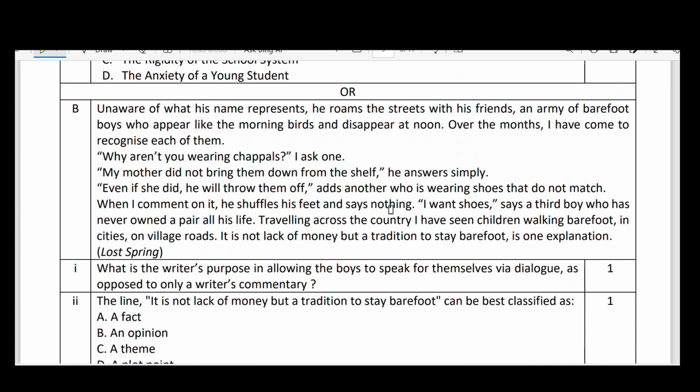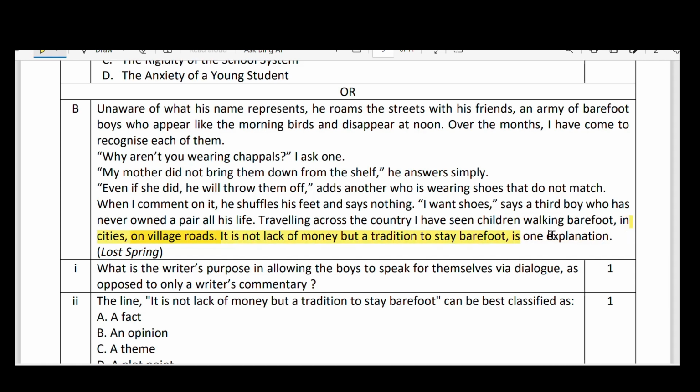Traveling across the country, I have seen children walking barefoot. She had traveled across the country to make a documentary about childhood. That is what her book, The Stories of Stolen Childhood, is about. In cities, on village roads, it is not lack of money, but a tradition to stay barefoot. That is one explanation. It is not the clear explanation, it is not the straight-away point. It is one explanation.